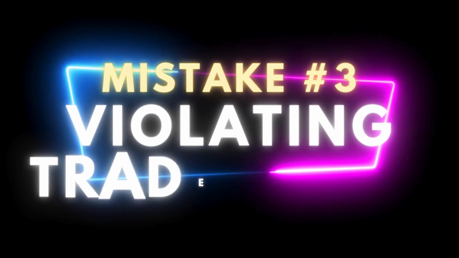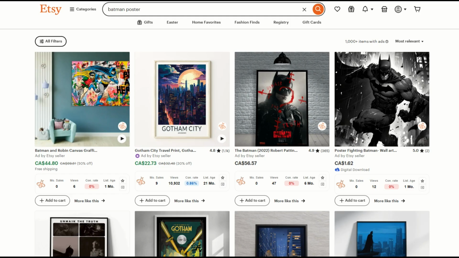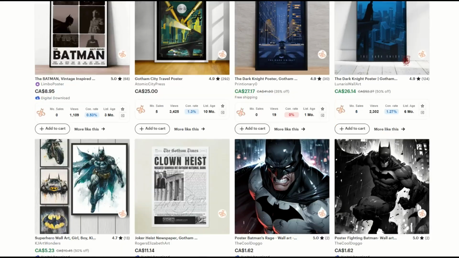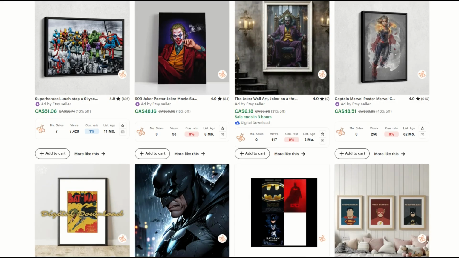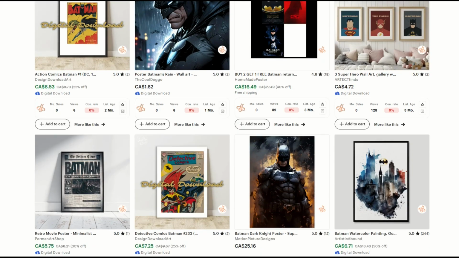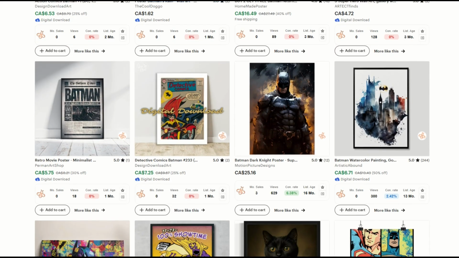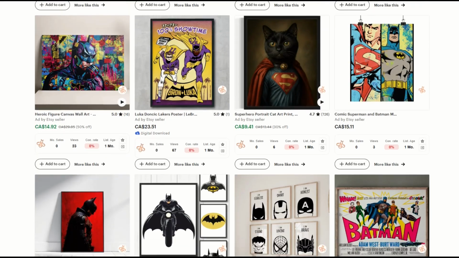Mistake number 3 is violating trademarks. Here's a great example, an easy example. I've typed in Batman poster onto Etsy, and as we can see here, we get back lots and lots of Batman and Robin related posters. Every single one of these posters that you're seeing is violating the trademark because DC Comics, Warner Brothers, owns the trademark to Batman and Robin, or Superman, or any of these superheroes.